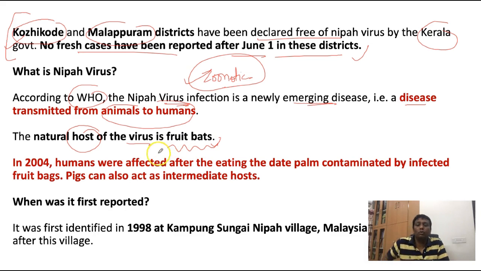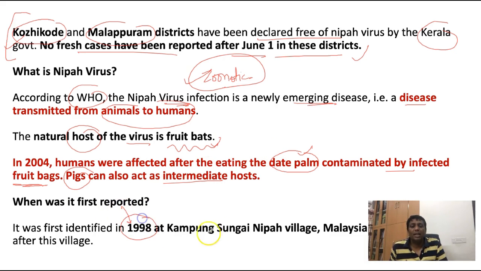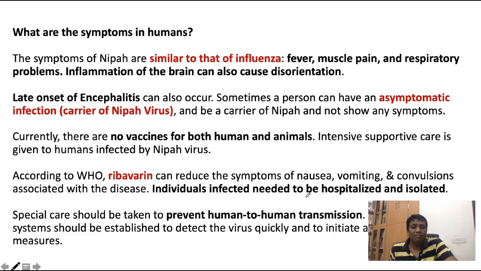In 2004, humans were affected after eating date palm sap contaminated by fruit bats. And pigs are the intermediate host of Nipah virus disease. The disease was first reported in 1998 at the Kampung Sungai Nipah village in Malaysia, and this is the reason the virus became popular with the name of the Nipah village as the Nipah virus.